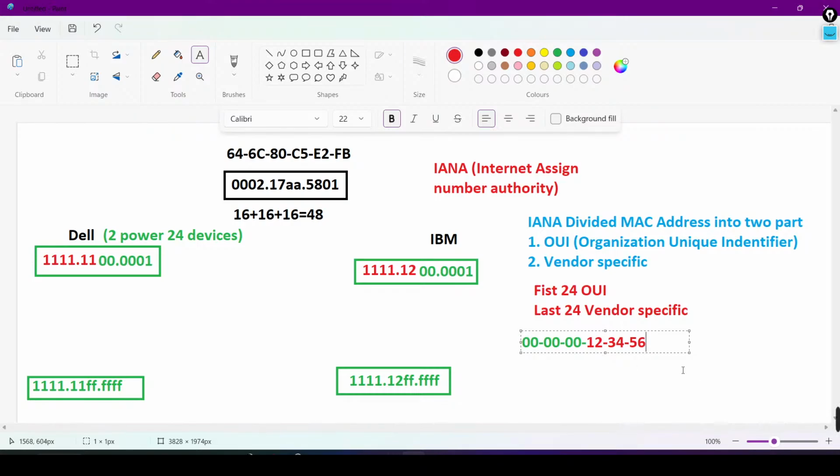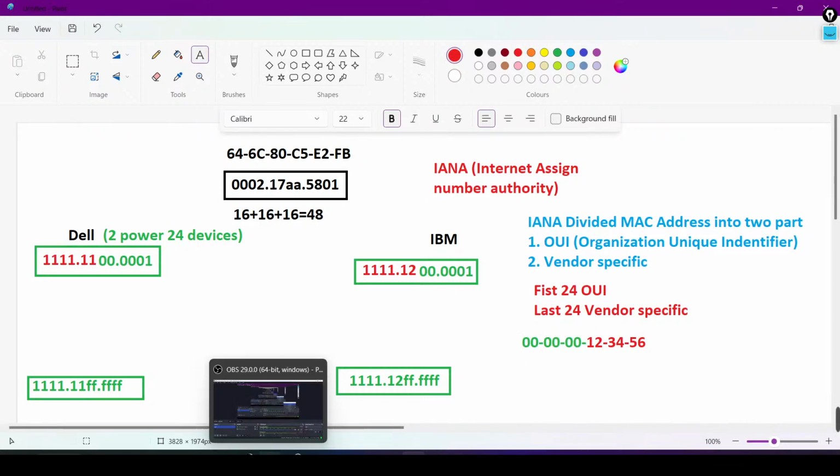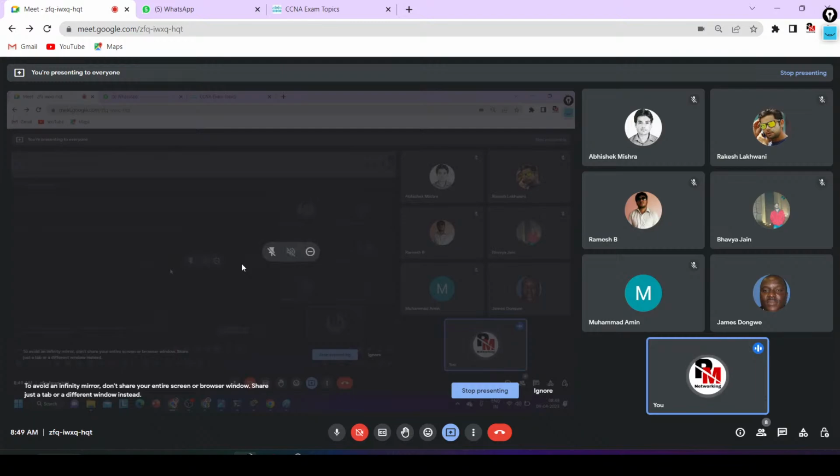It doesn't matter what you want to use in the last 24 bits. It totally depends on you, but you are not allowed to change the first 24 bits. And IANA has a record that it has sold this OUI. Yes or no? So this OUI IANA is not going to sell to any other vendor. Okay? Is it clear to everyone how a MAC address is globally unique? Yes, sir.